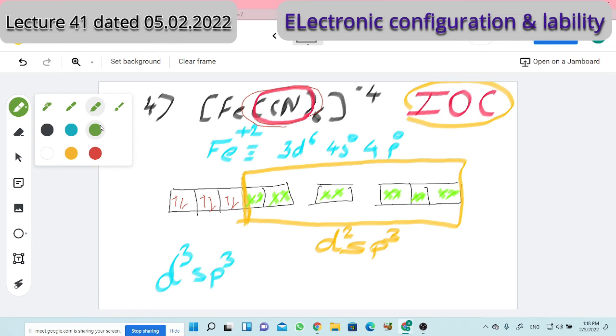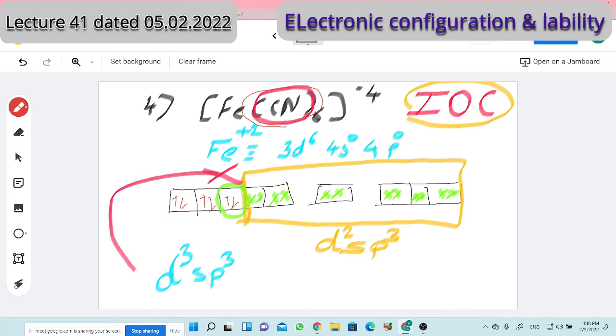One of the T2g orbitals should be vacant. Is it vacant? No. So will it be labile? No. So it is called an inert complex, a non-labile complex. Students, I planned to explain lability and inertness by means of one mechanism included in our syllabus, with the help of Taube's rule. Let us know lability and inertness.